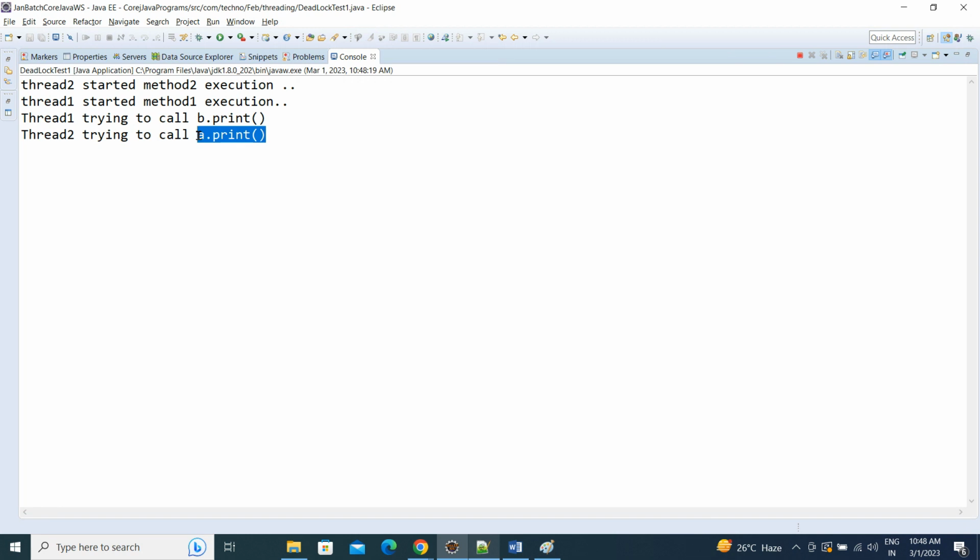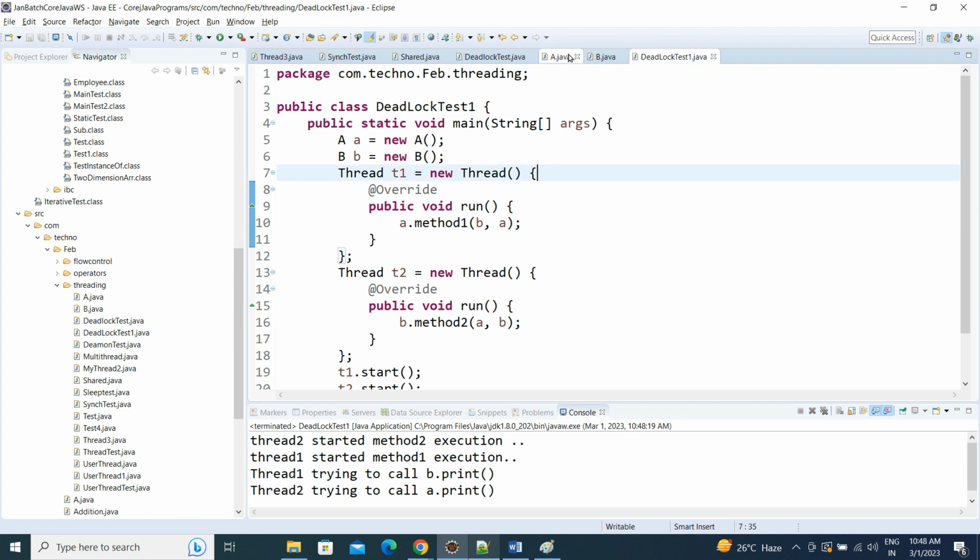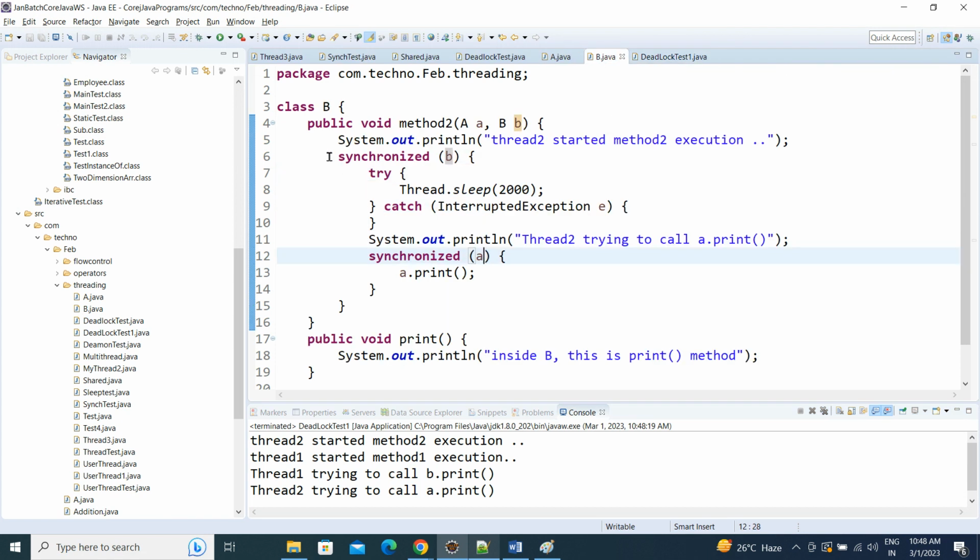Both are already locked. Thread 1 has locked the A object, and thread 2 has locked the B object. Both will never release them. So that is the reason. If the order of synchronized blocks is in the same order, then the chance of deadlock is less.